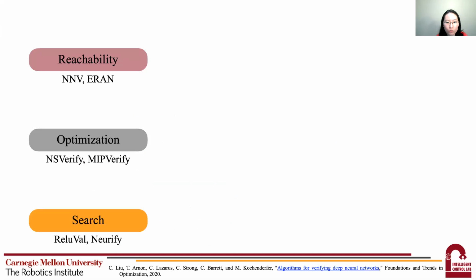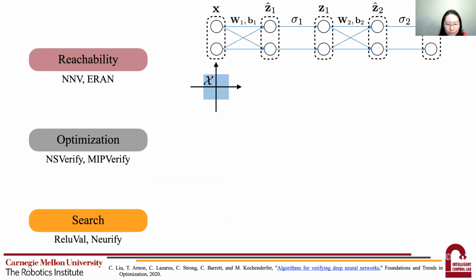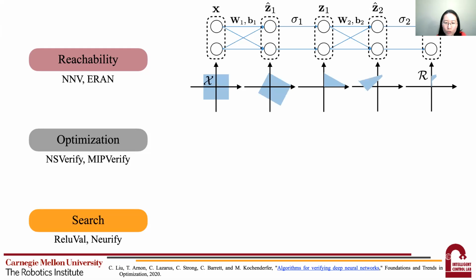These methods draw insights from the following three categories of analysis: reachability, optimization, and search. Reachability-based methods propagate the input set, as shown here, as a geometric object layer by layer to obtain the output reachable set, and then compare the output reachable set with the output constraint.